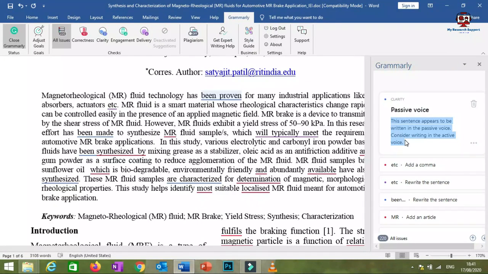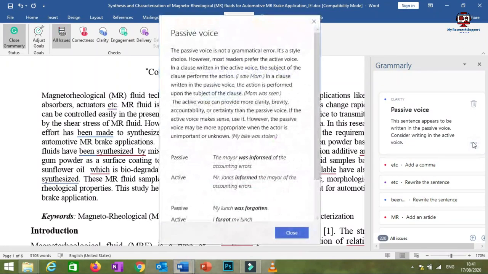There is always better clarity if you are using active voice, but the one thing you should understand is that Grammarly will not convert passive voice to active voice itself. You have to click on these three dots on the right side. As soon as you click, you will get a new window, passive voice.